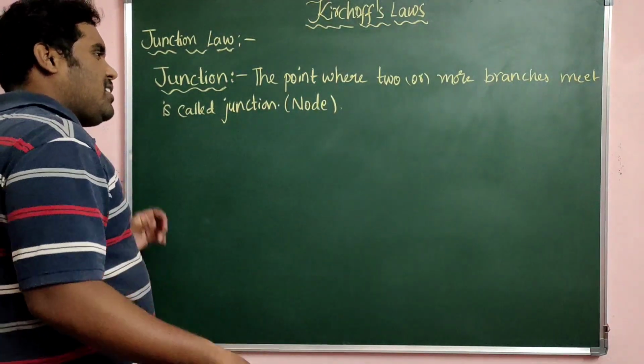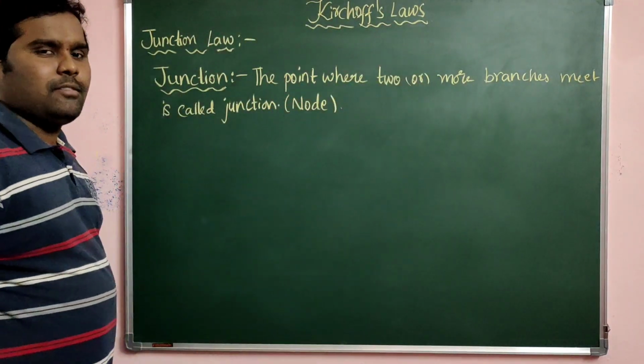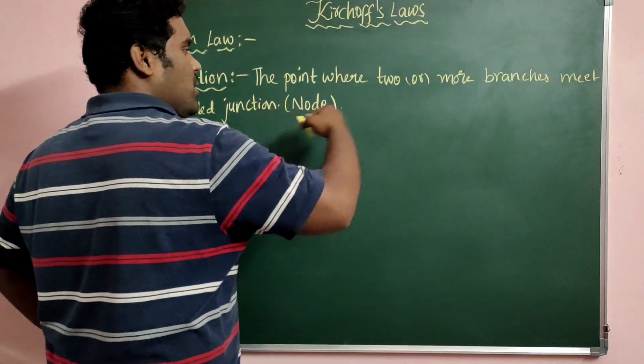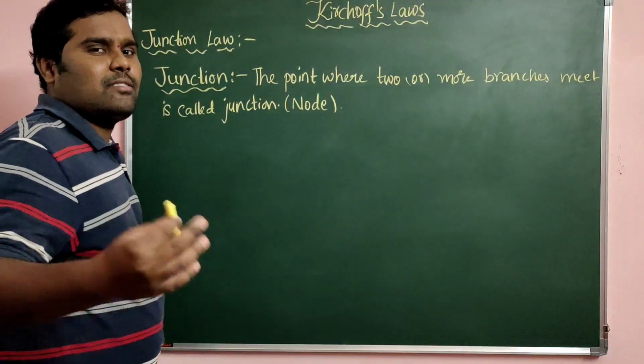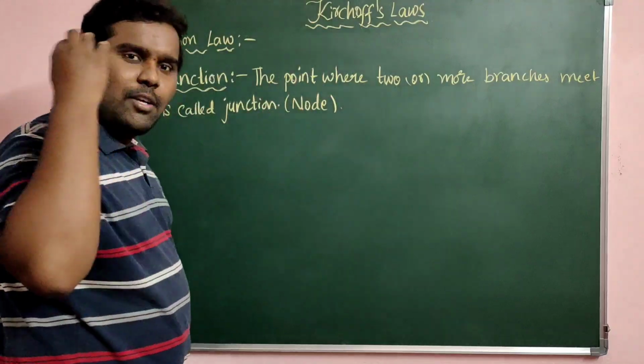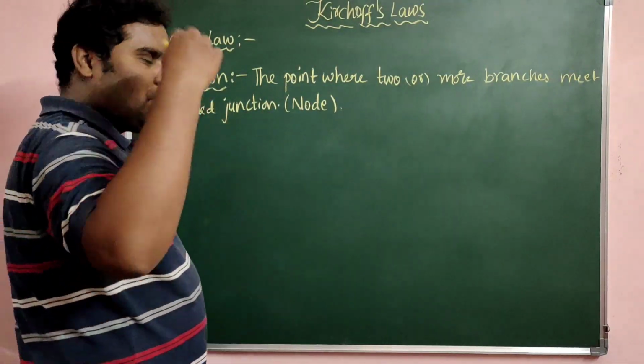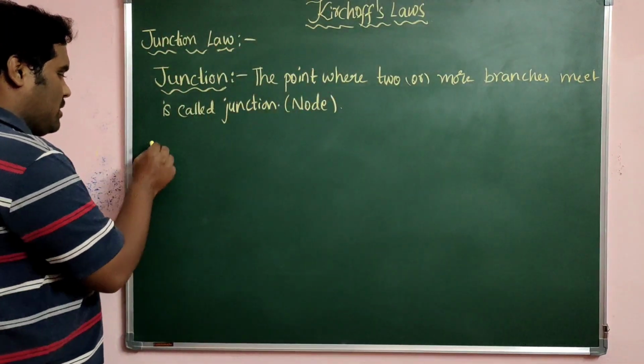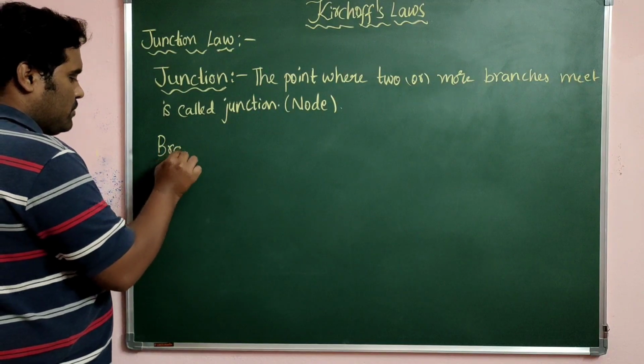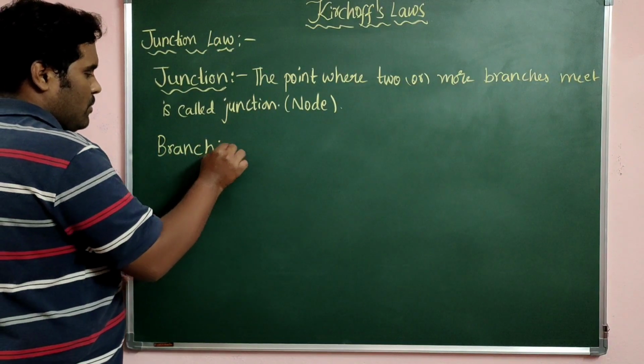Now you may ask, sir, what exactly is a branch? You are saying that the point where two or more branches meet is called a junction, but I don't know what a branch is. Let us see what a branch is.